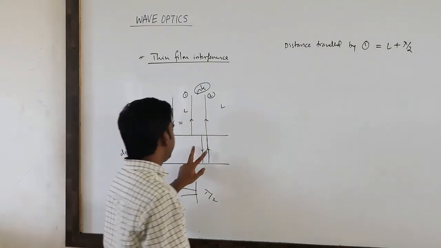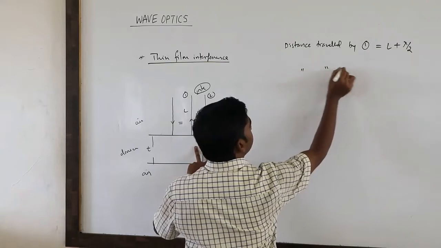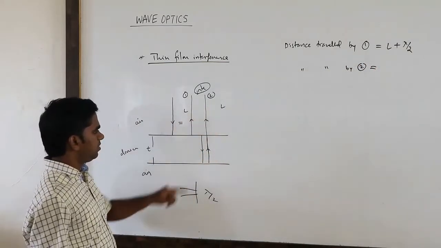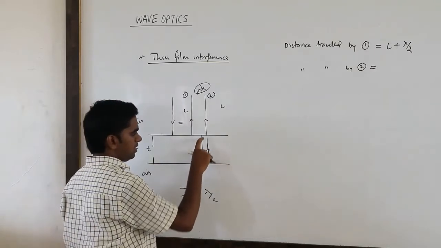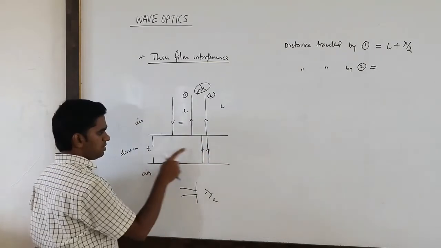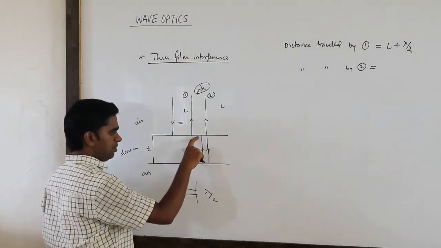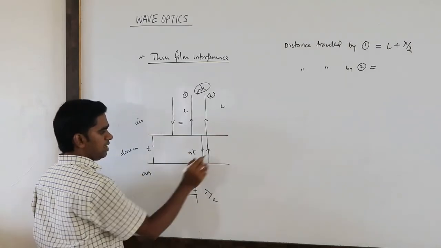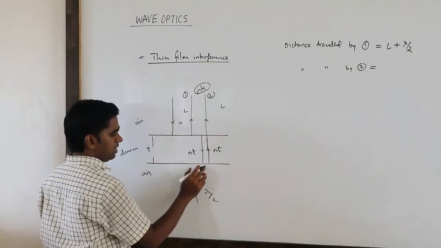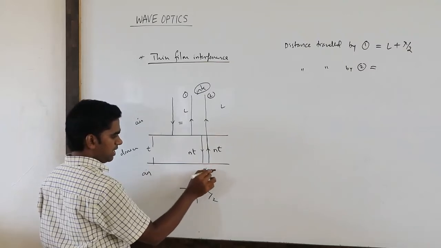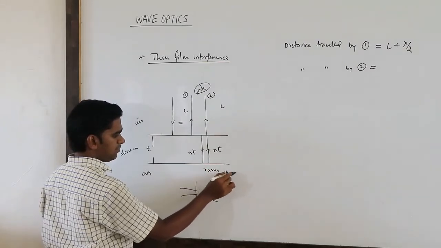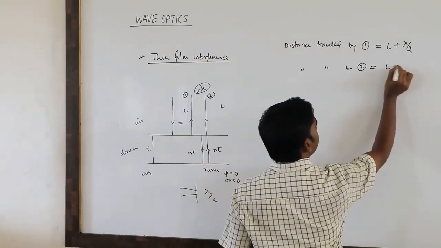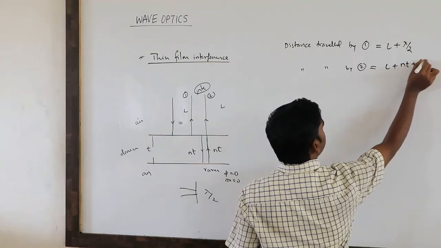Next, the distance traveled by the second ray: this is L, then here it travels an extra distance, which is the thickness T. But we have to take the optical path, so here it will travel NT, and here it will travel NT. Here it is reflected from the rarer medium, so the phase is 0 and delta x is also 0. So this becomes L plus NT plus NT.